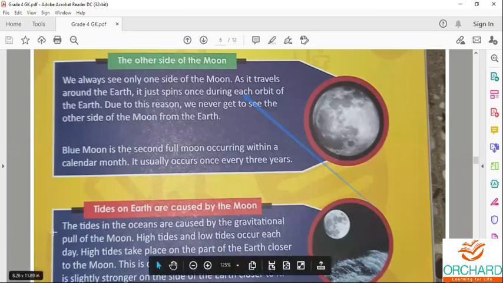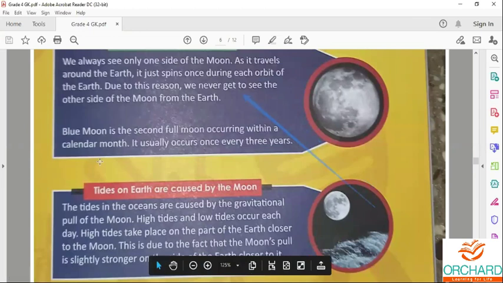The last one is the blue moon. You will be able to see the blue moon on August 22nd, 2021.